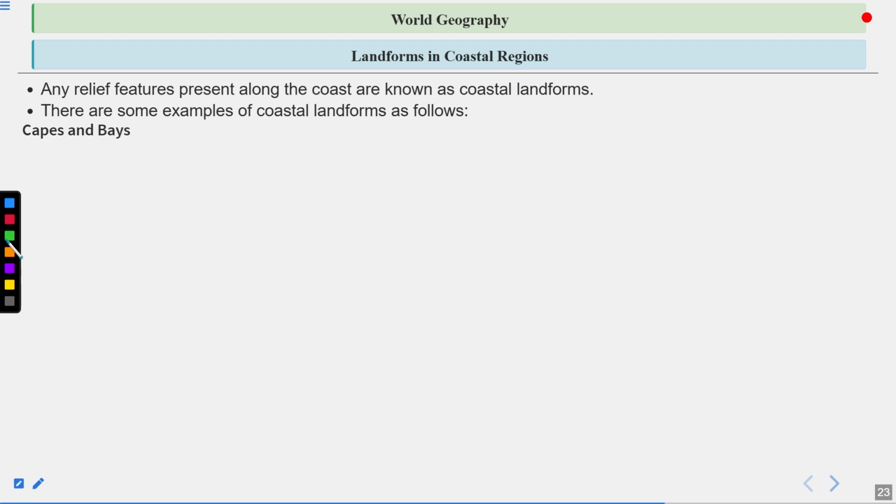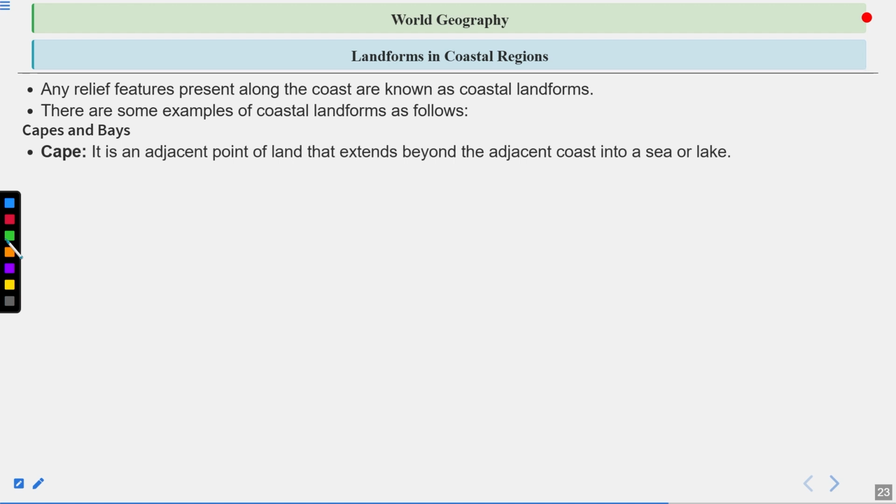Capes and bays. A cape is an adjacent point of land that extends beyond the adjacent coast into a sea or lake. If you ever visit a peninsula, the end point of a peninsula is generally termed a cape. This is also termed as the point from where we can see the water on three sides. Like the Cape Comorin, that is the southernmost point of the mainland of India, also known as Kanyakumari, which is called a cape.